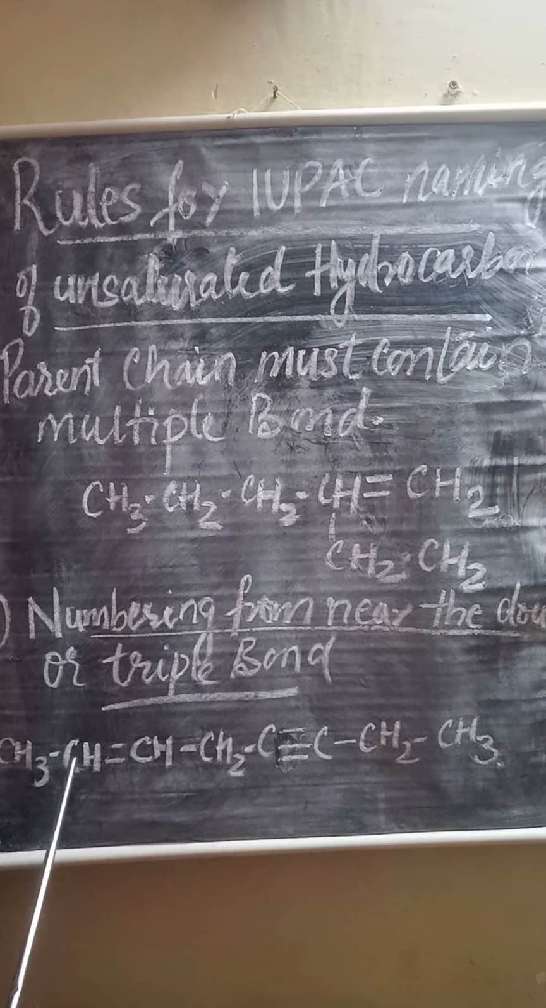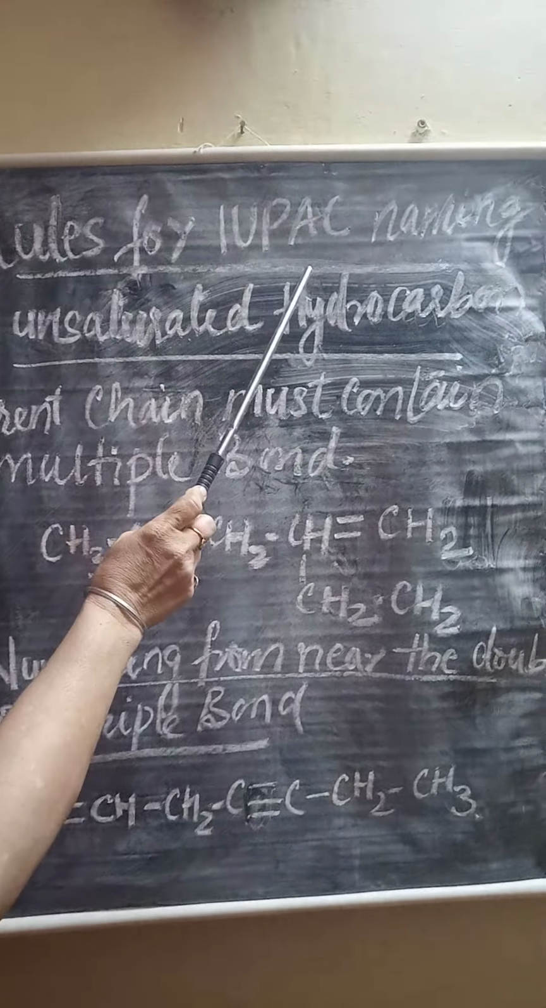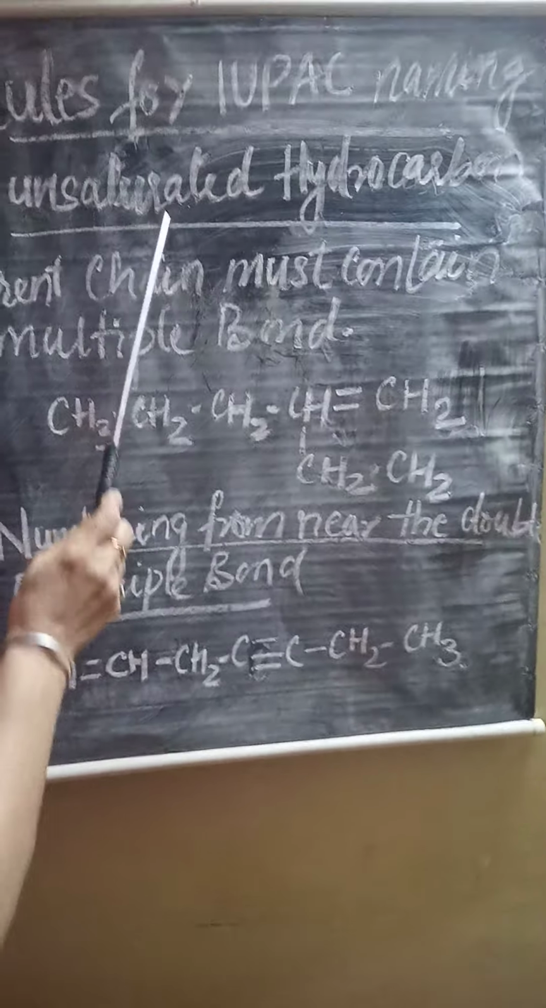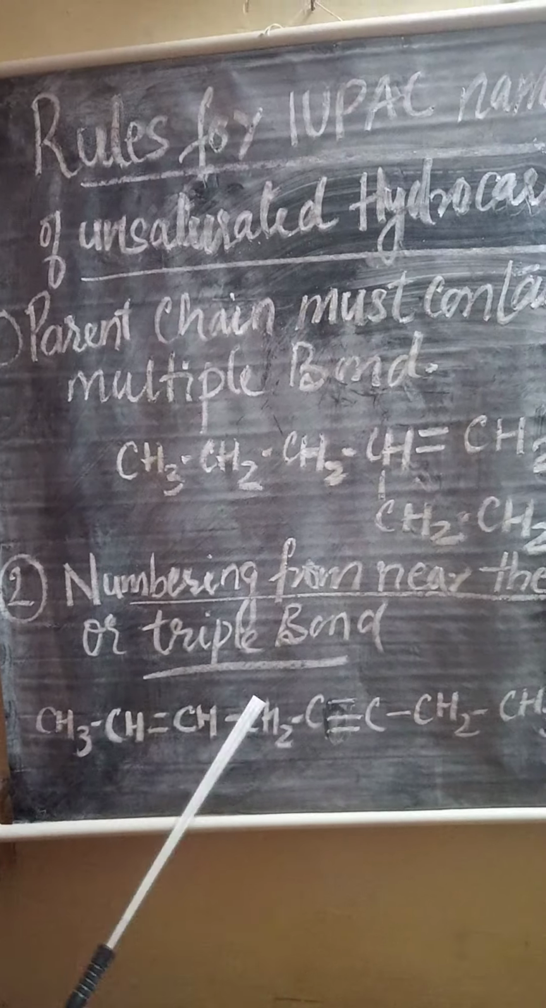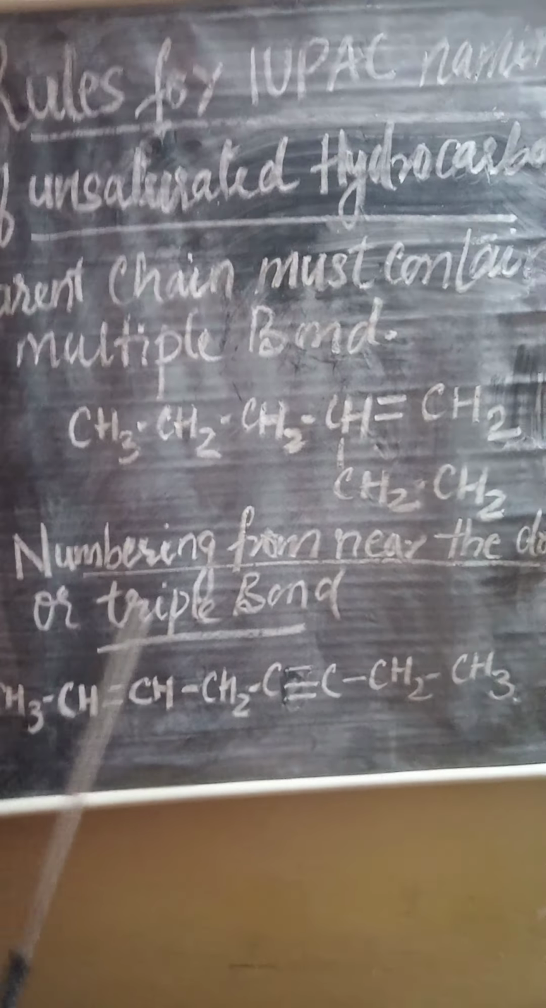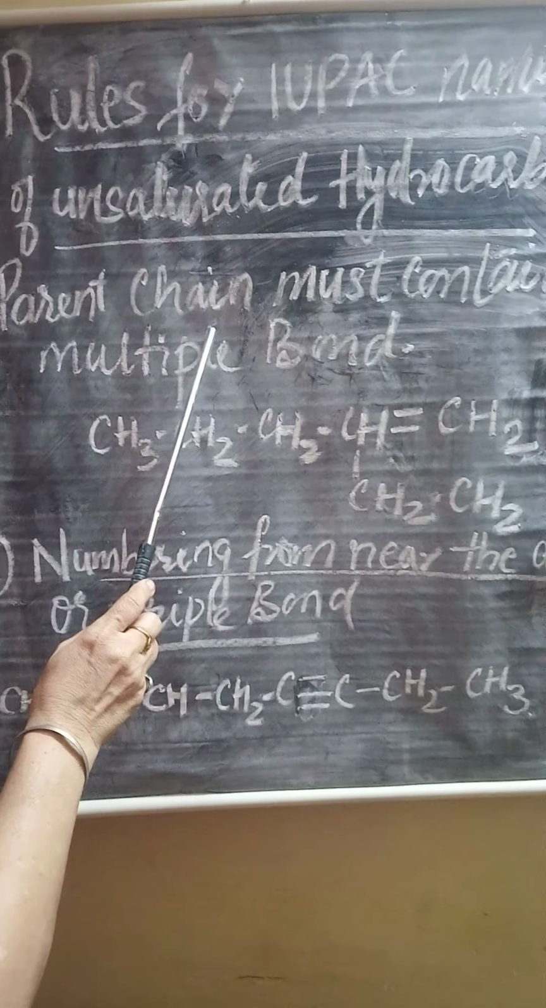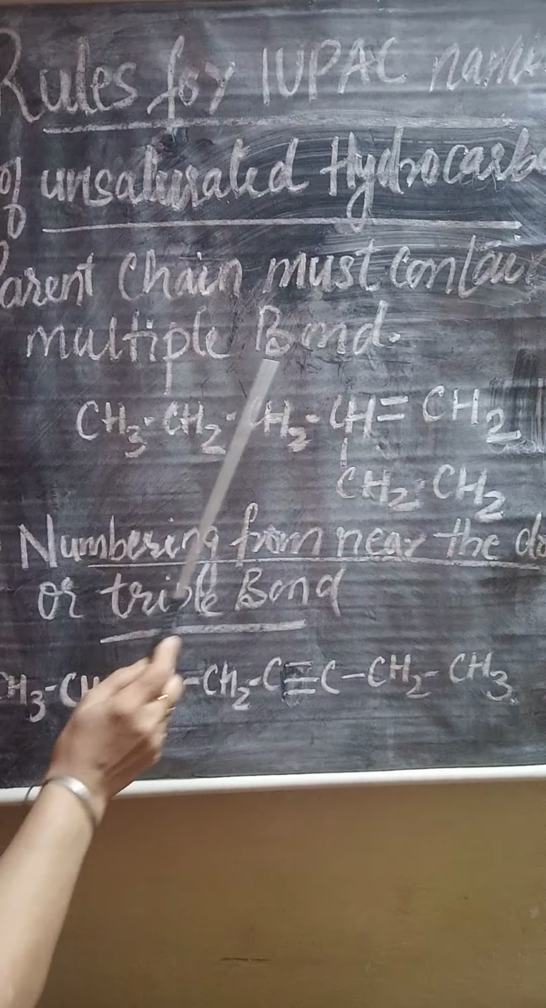We are going to study the rules for IUPAC naming of unsaturated hydrocarbons. That means those chains which contain double and triple bonds, that is multiple bonds. Now the first rule: the parent chain must contain the multiple bond.